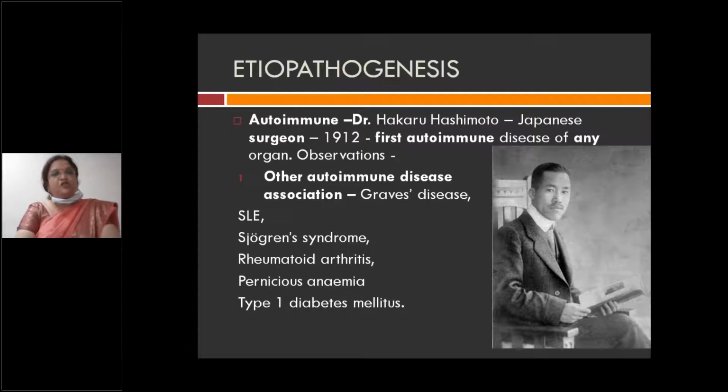It is the first autoimmune disease of any organ, an autoimmune condition because of autoantibody formation. Other autoimmune conditions you know are Graves' disease, systemic lupus erythematosus, Sjogren's syndrome, rheumatoid arthritis, pernicious anemia, where you have autoantibody formation.